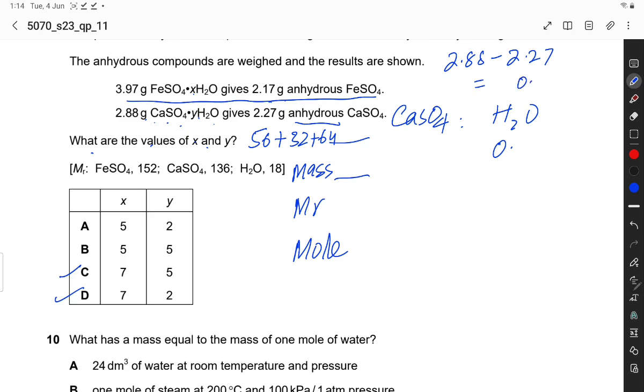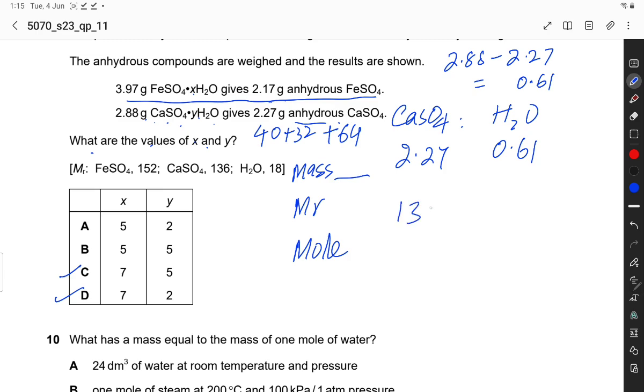So water is 0.61 and anhydrous calcium sulfate is 2.27. Mr of the compound: calcium 40, sulfur 32 and oxygen 64. 40 plus 32 plus 64 is equal to 136.